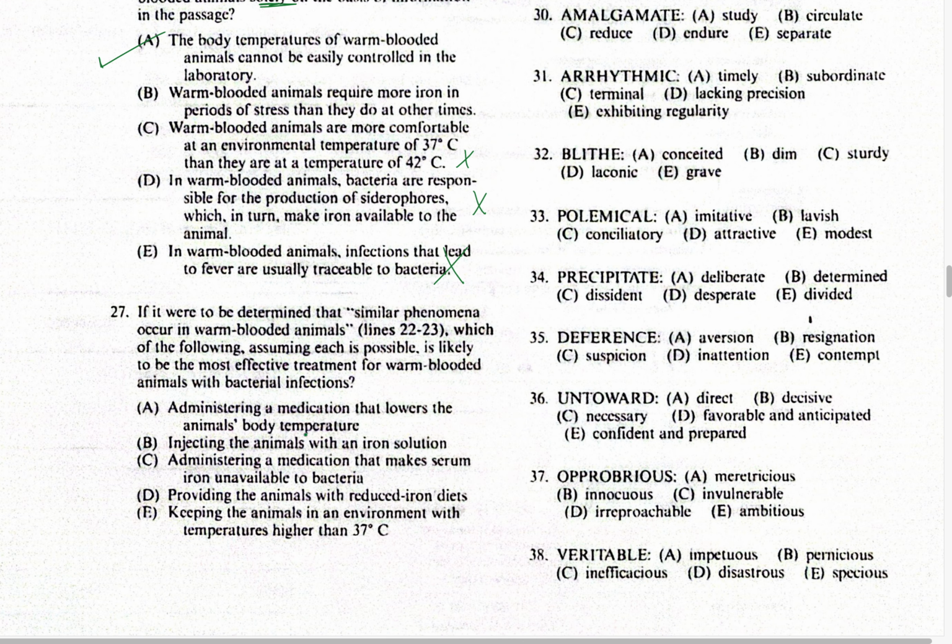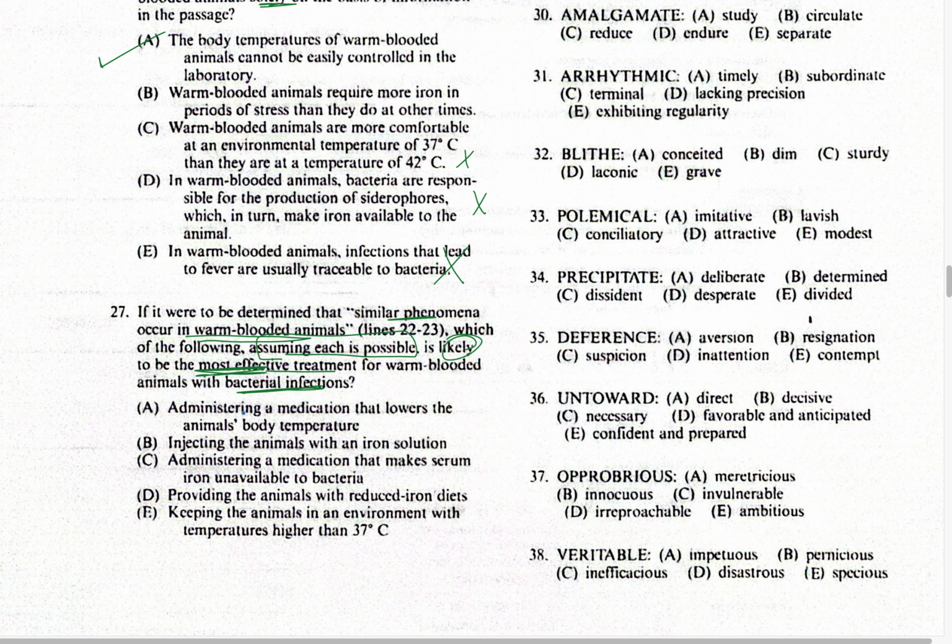Okay, we have the last question. If it were to be determined that similar phenomena occur in warm-blooded animals, this is something that was given in the last lines of the passage. Which of the following, assuming each is possible, so you have to assume that all of the given options are possible, is likely to be most effective for warm-blooded animals with bacterial infections? So we are looking for something that is supposed to be the effective treatment for warm-blooded animals which have, or which will have, bacterial infections.